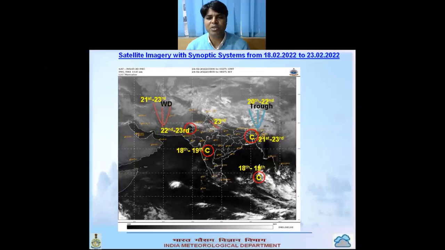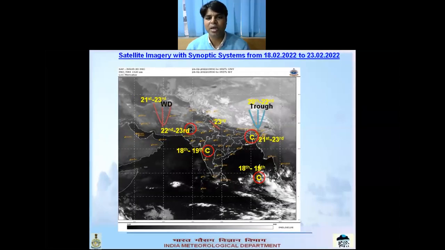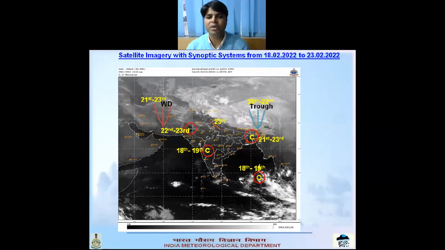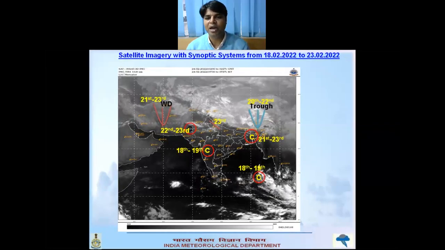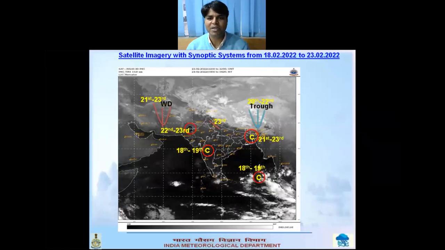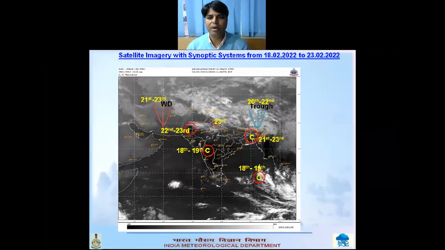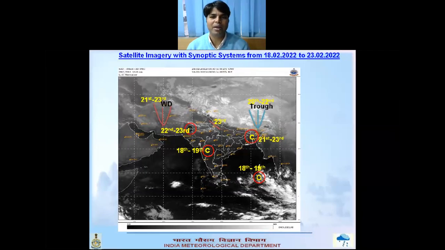And one cyclonic circulation lies over southeast and adjoining Indian equatorial ocean, which gives light to moderate rainfall over Andaman Nicobar. And a trough in westerlies affected northeast India around the entire week.